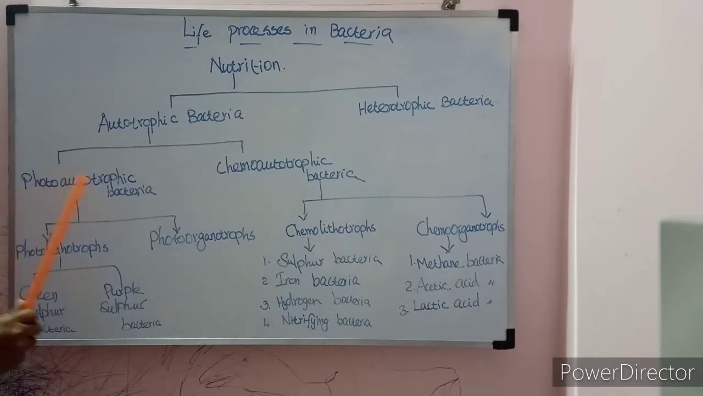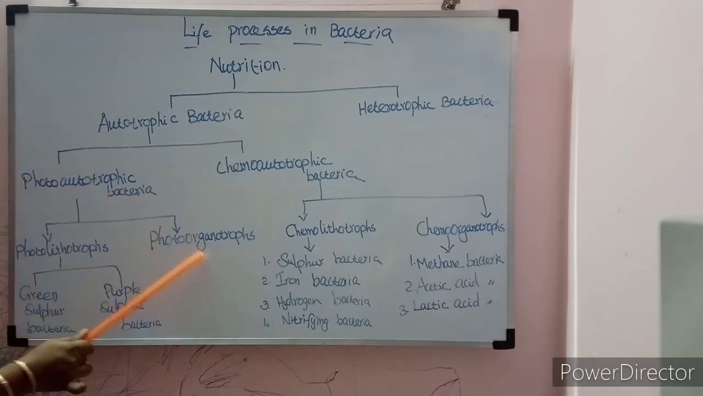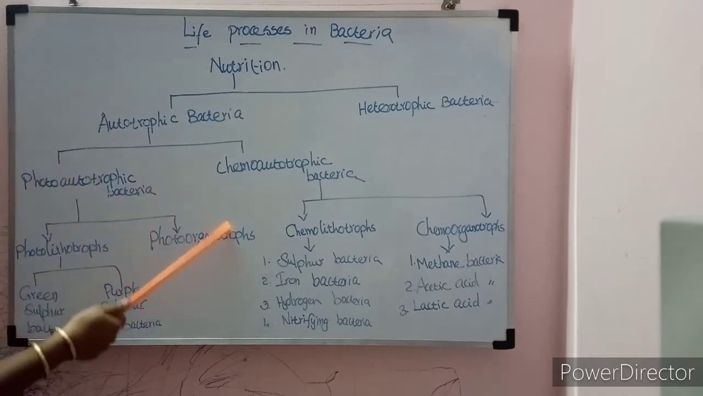So photoautotrophic bacteria can synthesize their own food by means of sunlight as a source of energy. Photolithotrophs use sunlight as a source of energy, and photoorganotrophs use sunlight as a source of energy. They need the hydrogen donor. For lithotrophs, the hydrogen donor is an inorganic substance. For photoorganotrophs, it is an organic substance.